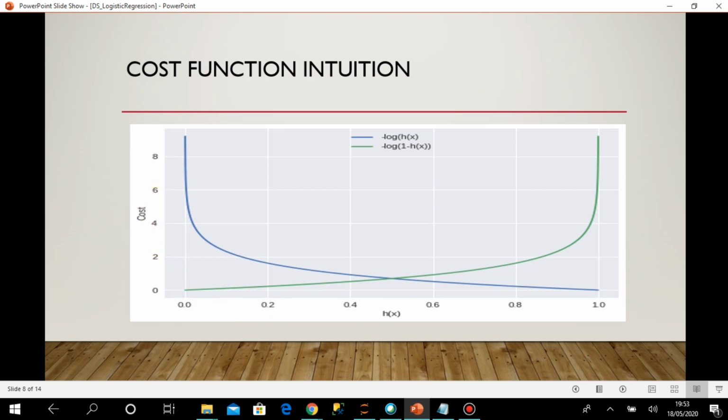First, for this blue line, when hx equals 0, the cost goes to infinity, and when hx equals 1, the cost is 0. For the green line, when hx equals 0, the cost is also 0, and when hx is 1, the cost goes to infinity.